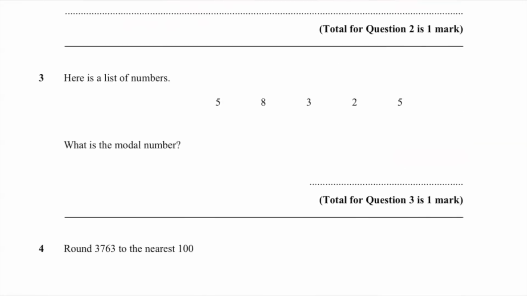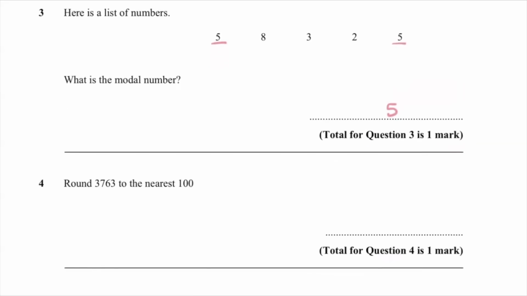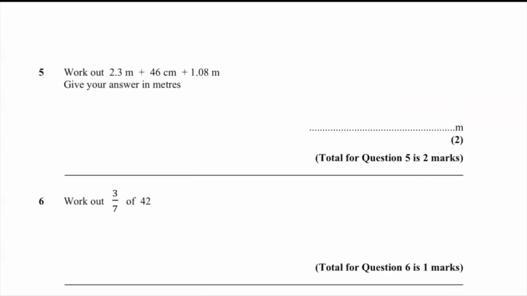Here is a list of numbers. What is the modal number? 5 is coming up most common, so it's 5. Round 3,763 to the nearest 100. My hundreds column is here, so that will be 3,800.